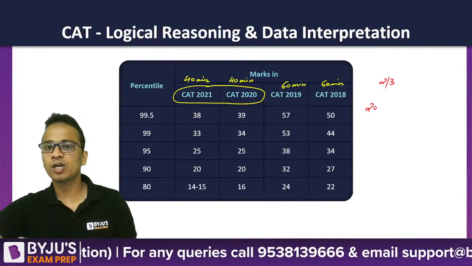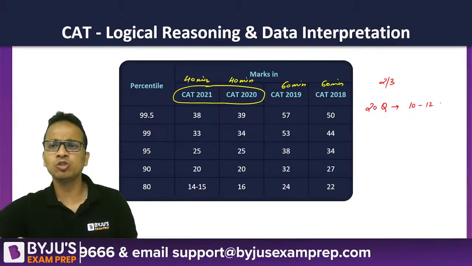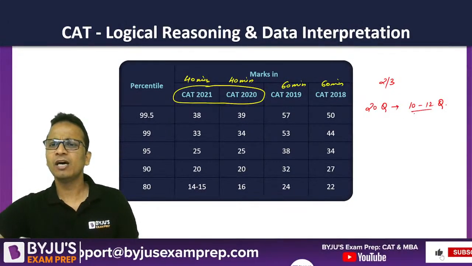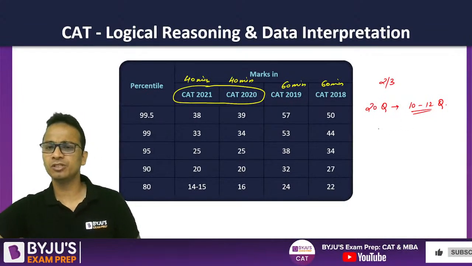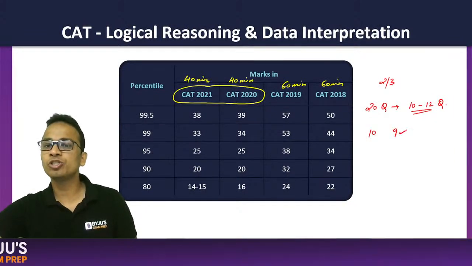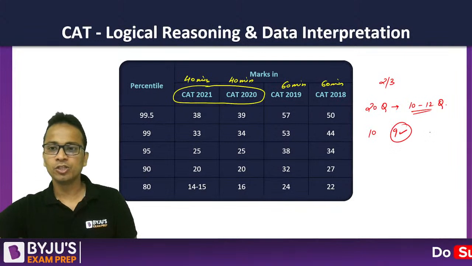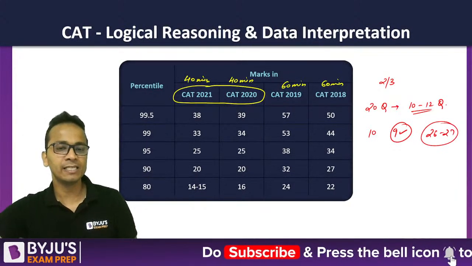So if there are 20 questions in CAT, you will easily be able to attempt 10 to 12 questions. Now with an accuracy of, let's say, 90%, you attempted 10 questions out of which 9 are correct. So you are somewhere around 26 to 27 marks in the LRDI section.